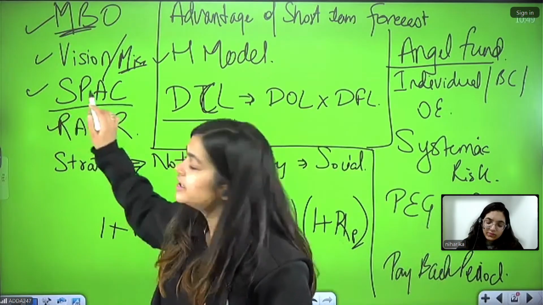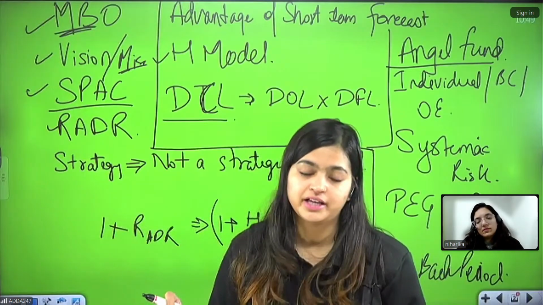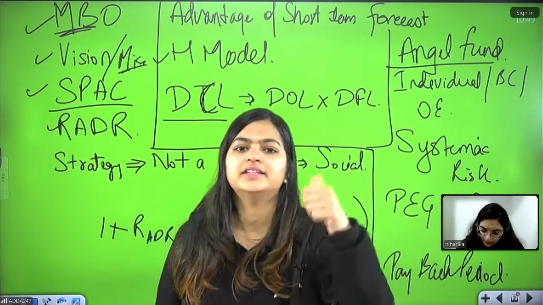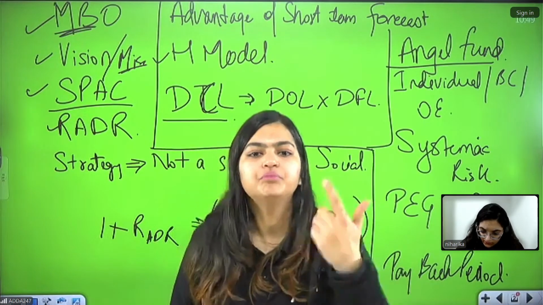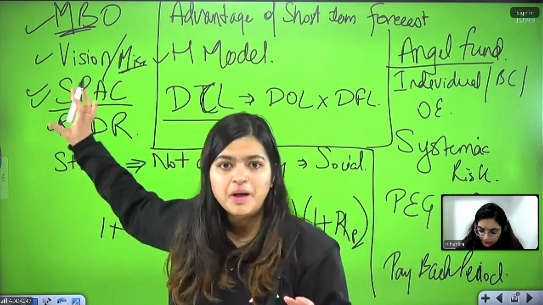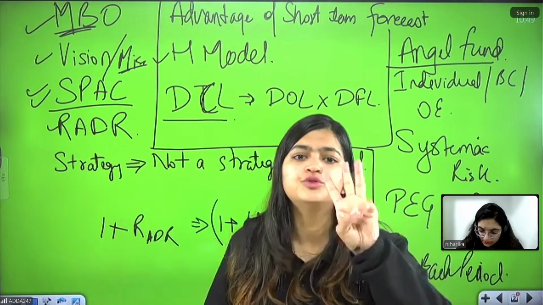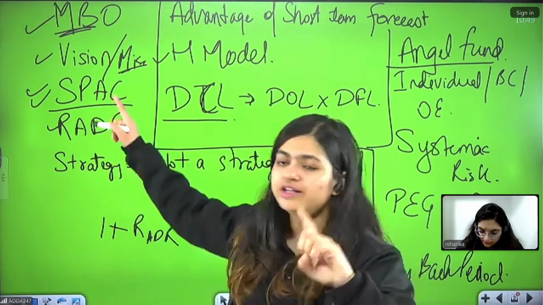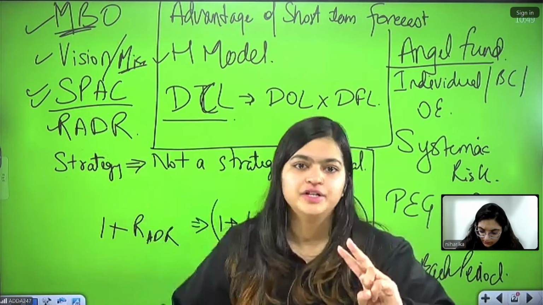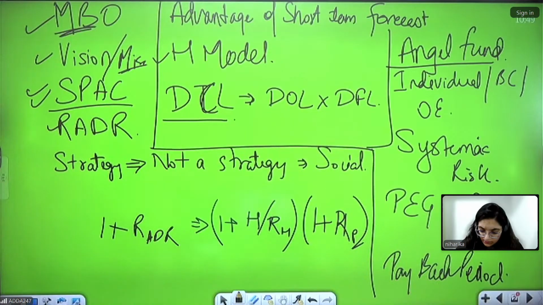Then we have SPAC, in which we are talking about why companies incorporate: because they want to raise capital from the market. They have two scenarios through which they can raise the capital. Either they go for an IPO or they go for a merger or acquisition, but they're not doing any operating activities. They can ask from this SPAC, and even about the De-SPAC also. Remember, we have three stakeholders in this. One is the sponsor who starts this company, SPAC. Then we have investors who give them funds. Third, we have the target company. Remember, these three only.